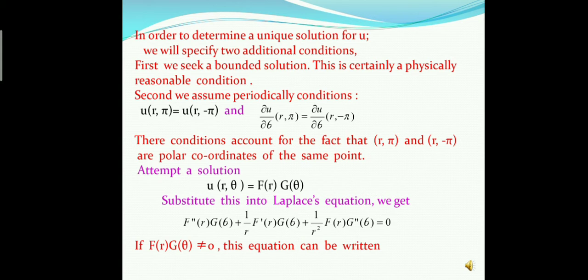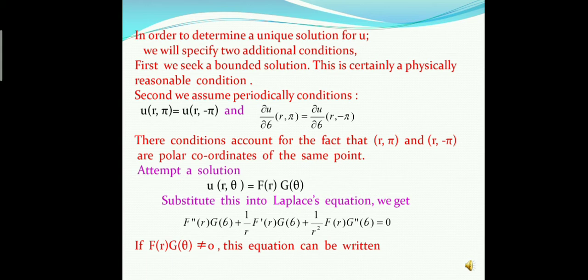Now we assume a solution u(r, θ) = F(r) G(θ). Now we put these values in the Laplace equation. Therefore we get F''(r) G(θ) + (1/r) F'(r) G(θ) + (1/r²) F(r) G''(θ) = 0.